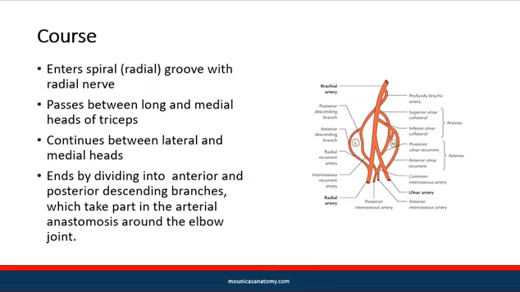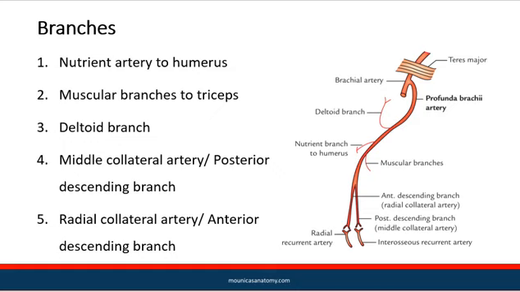The course is it enters spiral groove along with radial nerve, passes between long and medial heads of triceps, then between lateral and medial heads of triceps, and ends by dividing into terminal branches which take part in elbow anastomosis.